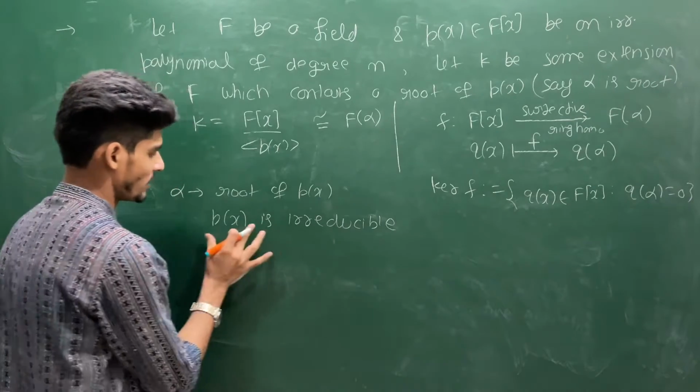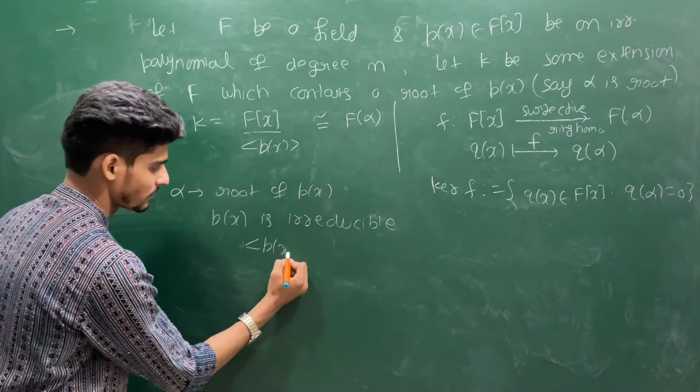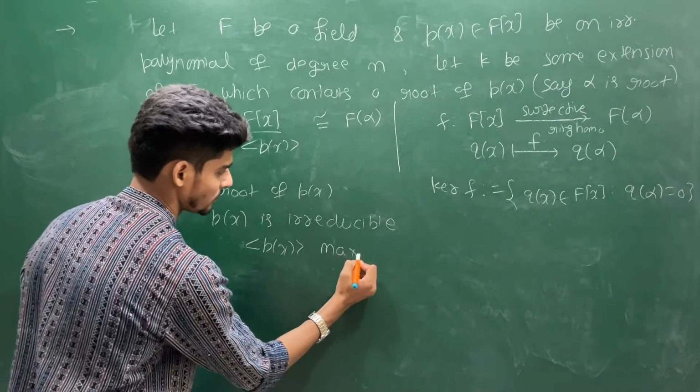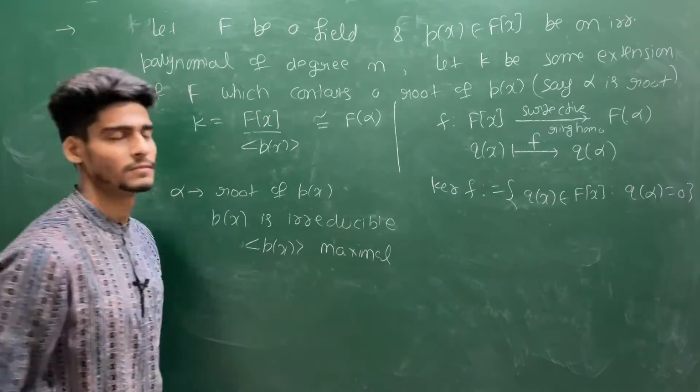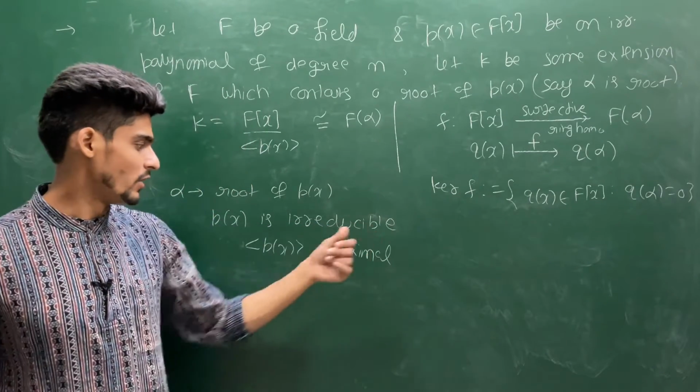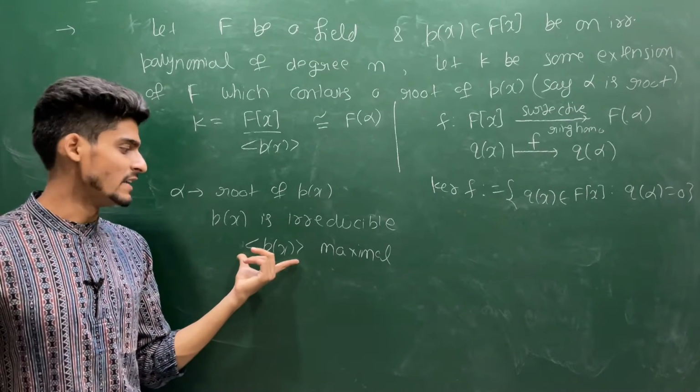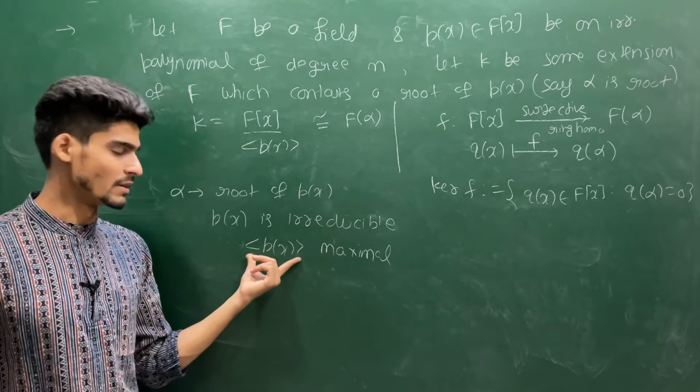So I can say this ideal generated by p(x) is maximal, and kernel f will always be inside this ideal generated by p(x), because this is a maximal ideal.